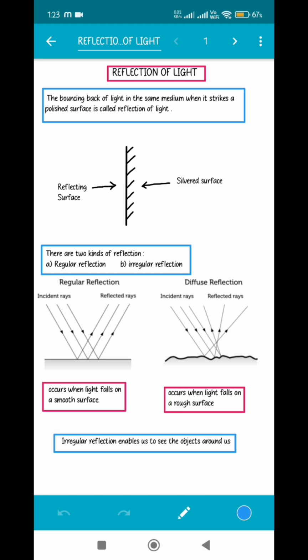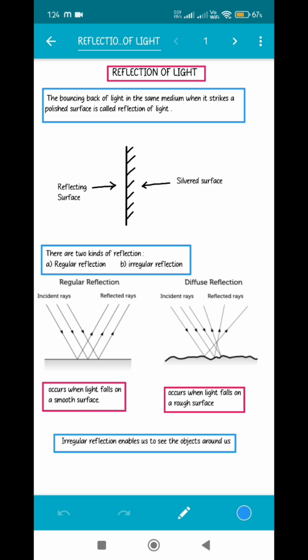So today let's directly jump onto the topic. Today we are going to study about reflection of light. This is a chapter from class 9 in ICSE board, and this is a chapter from class 10 in CBSE boards. So let's directly dive into the chapter.